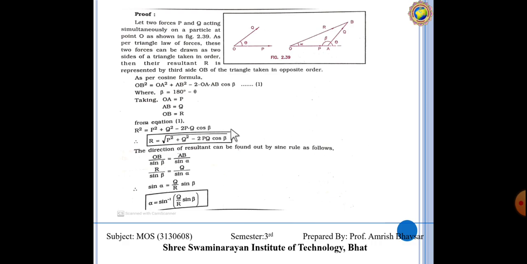We can put theta is equal to 180 minus beta in our equation. So we will get R is equal to under root of P square plus Q square minus 2PQ cos beta. Clear? And by sine rule, you have understood about this sine rule. Whenever we are going to talk about the OA, then the angle between the opposite of those two forces. Suppose this is OA, then we are going to take the angle of this. For AB, meaning Q, we are going to take angle alpha, and here angle beta.